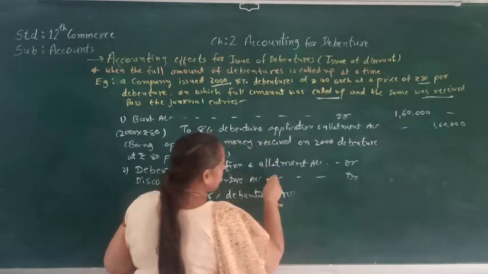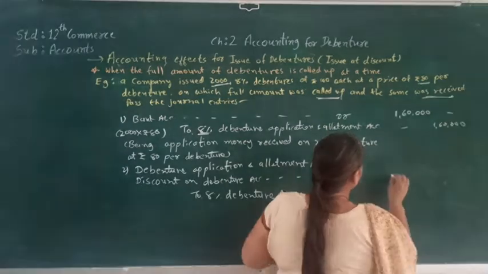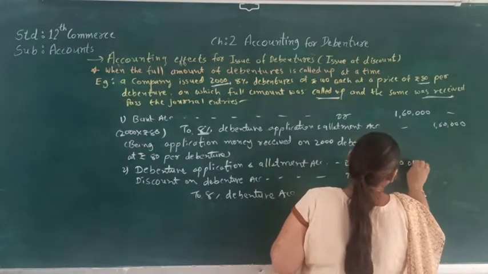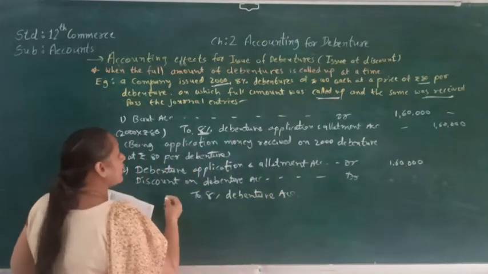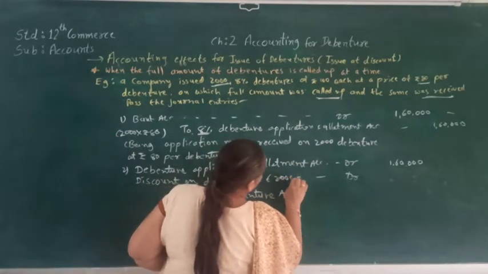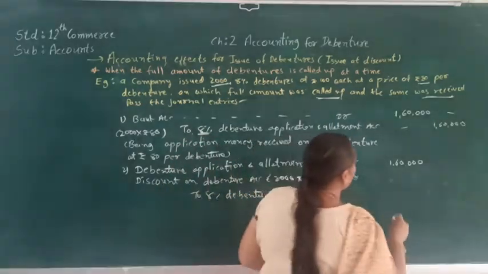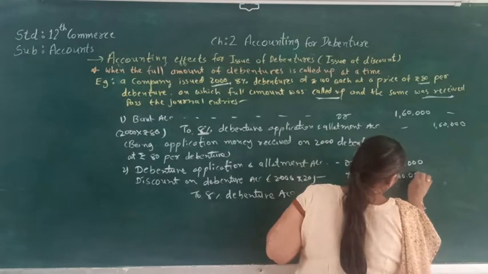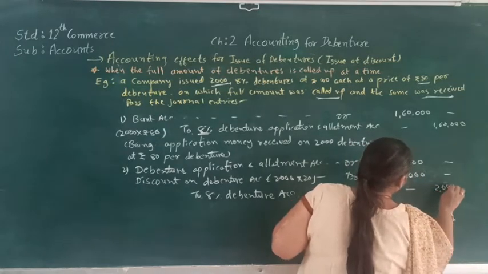So here, as we know, the debenture application and allotment account is ₹1,60,000, and here we have given the discount. That discount on 2000 debentures is ₹20 each, so that amount will be 40,000 rupees, and the total amount of debenture will be 2 lakh rupees.